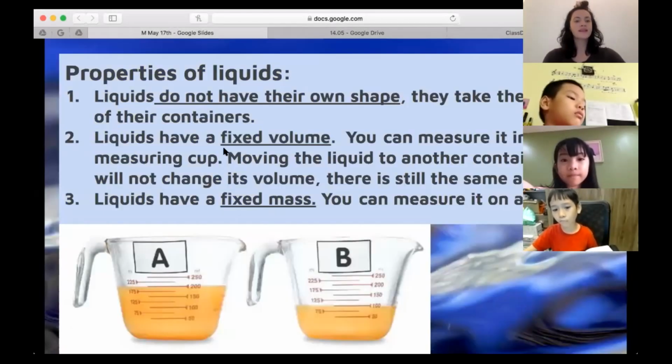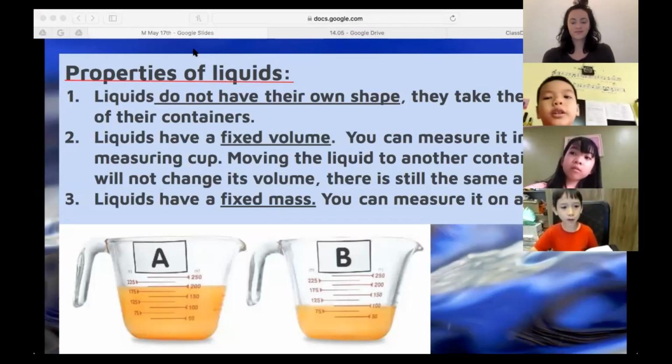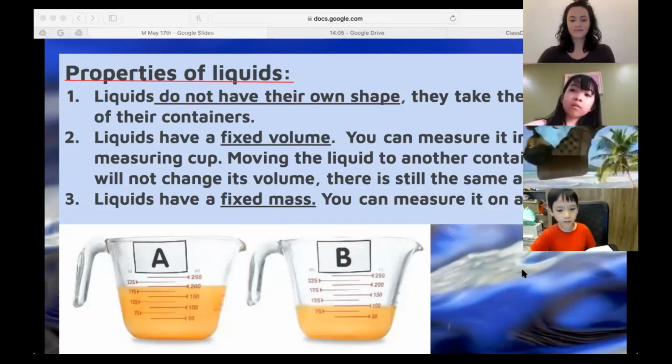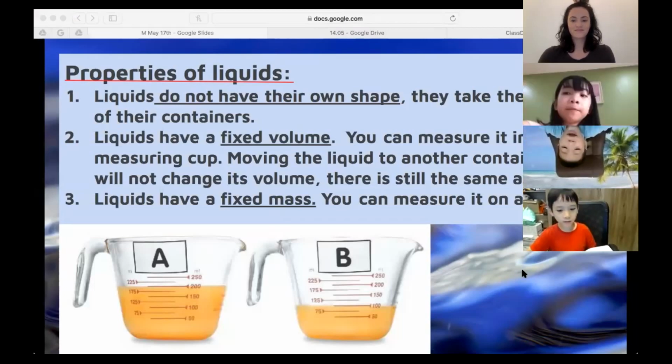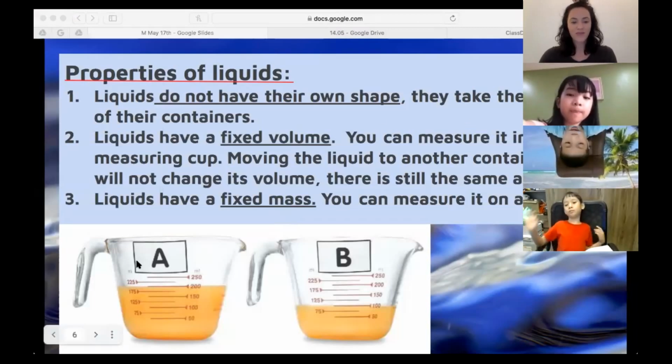All right, properties of liquids. Everyone, please read the 4 underlined parts. Excellent. So we already know they do not have their own shape. They take the shape of their container.